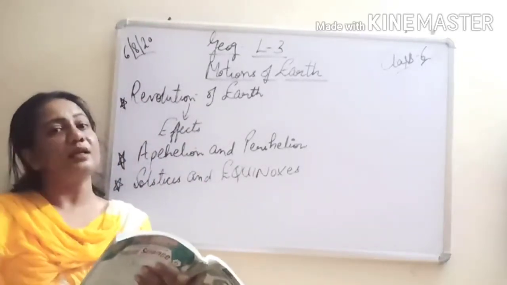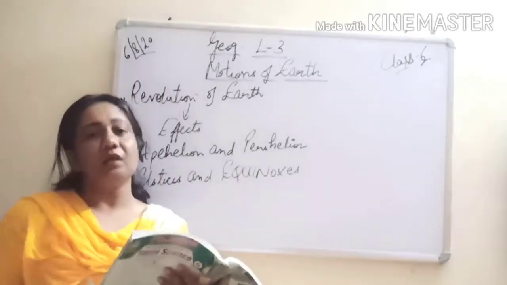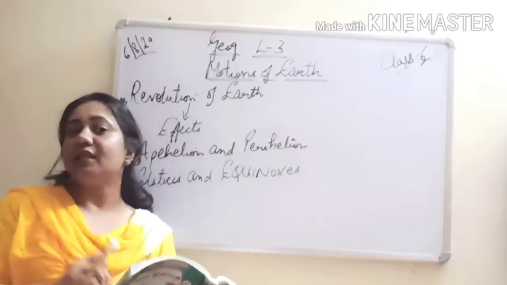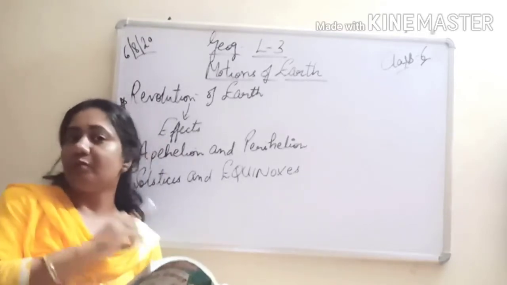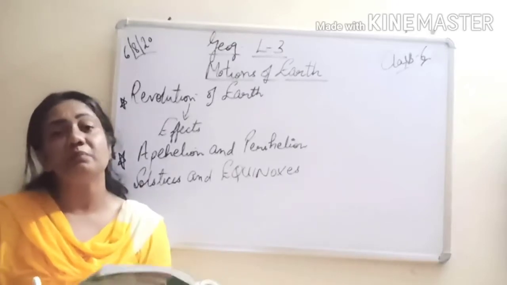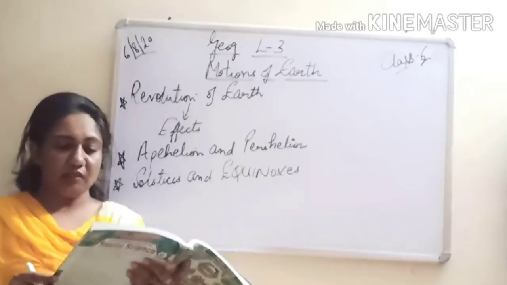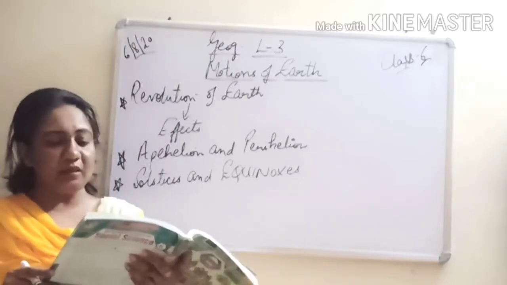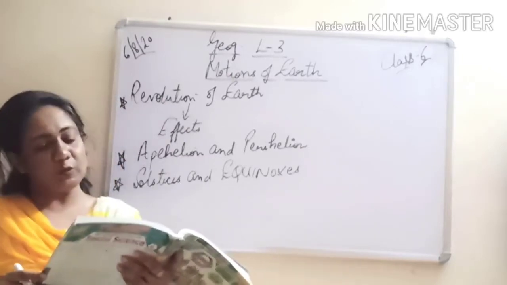So when the sun is far away from the earth, that state is known as aphelion. And please underline the distance. How much is the distance as compared to perihelion? It is 151 million kilometers. So this is aphelion, and please underline, aphi means away, and helios again means sun.